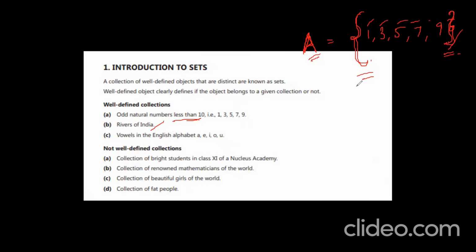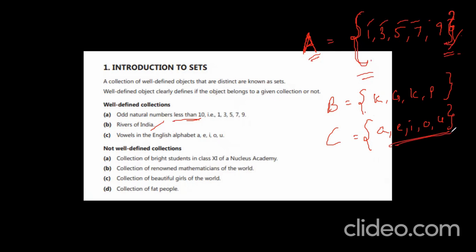Different rivers of India. Let me take rivers: Krishna, Godavari, Kaveri, Penna, like this. So many rivers we can write. And vowels in the alphabet: C is equal to A, E, I, O, U. These are also different. They are not repeated. Here also there are different rivers, Krishna, Godavari, Kaveri, Penna, not repeating. Next, collection of bright students.